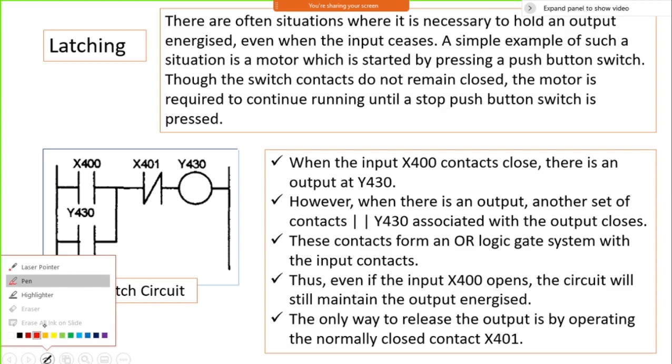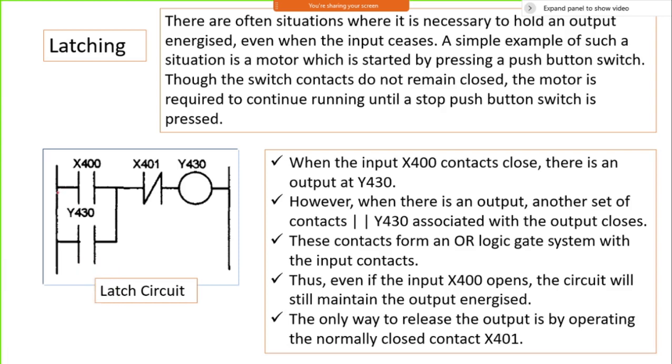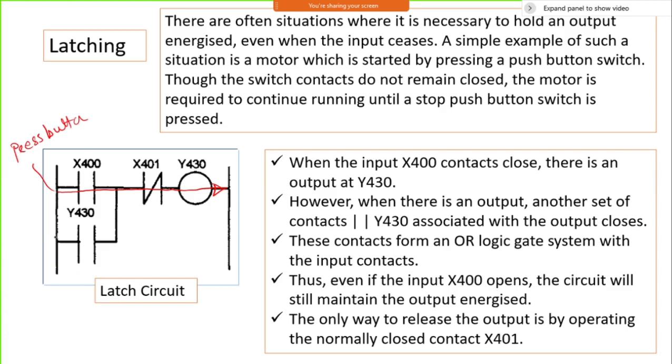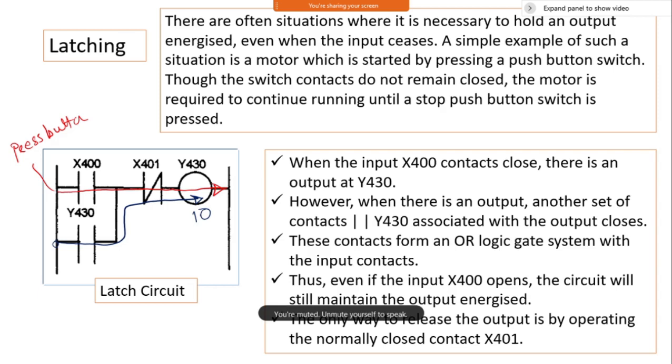Initially I will use red color, which shows the signal at the initial pressing of the button. Then once that press is over, it is going to use another path. This is now 1. It will take up this other point, and the power supply will be maintained through it, and that is what is called a latching circuit. You are going to create another path in your circuit.